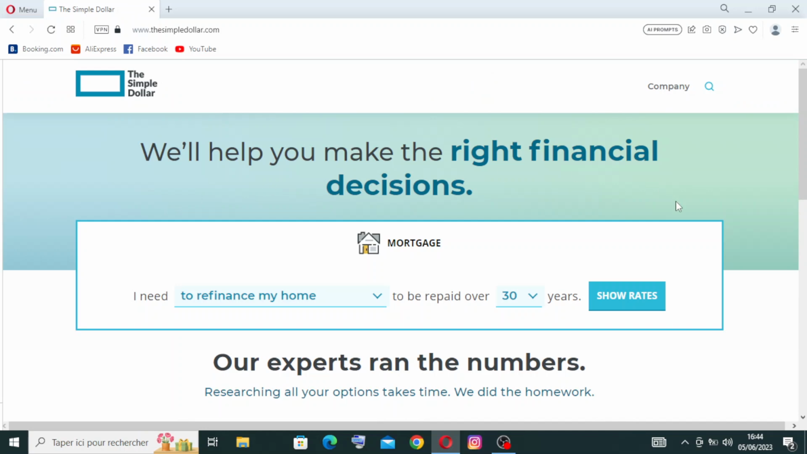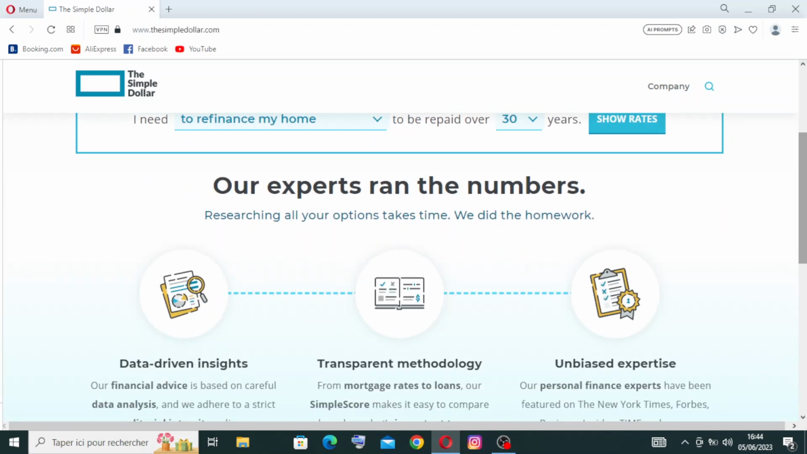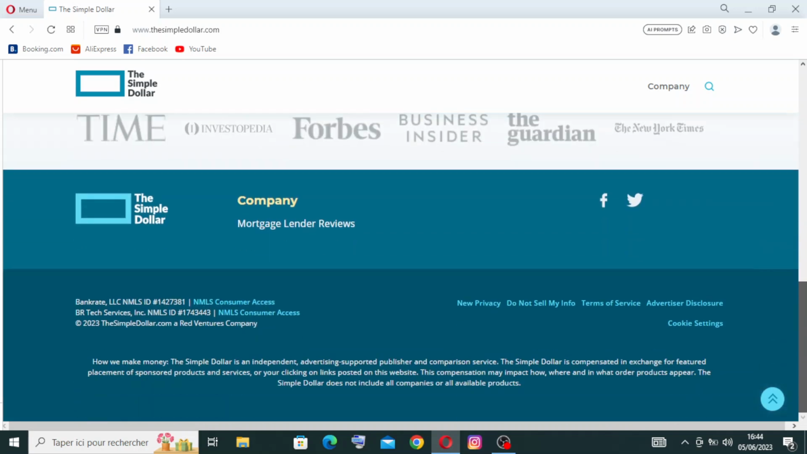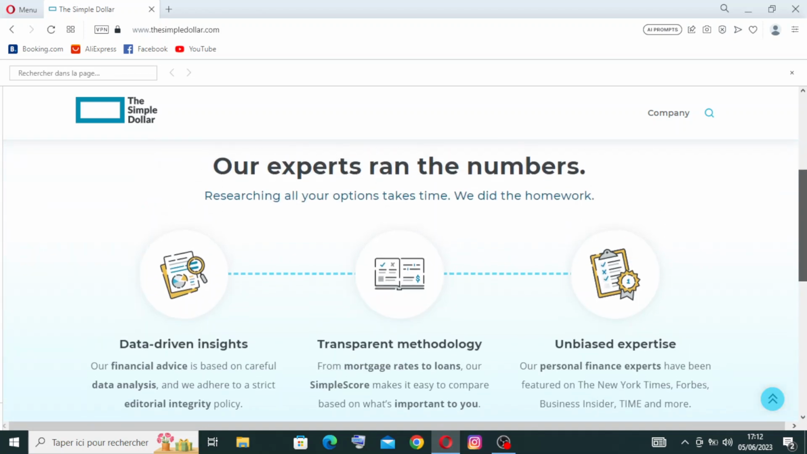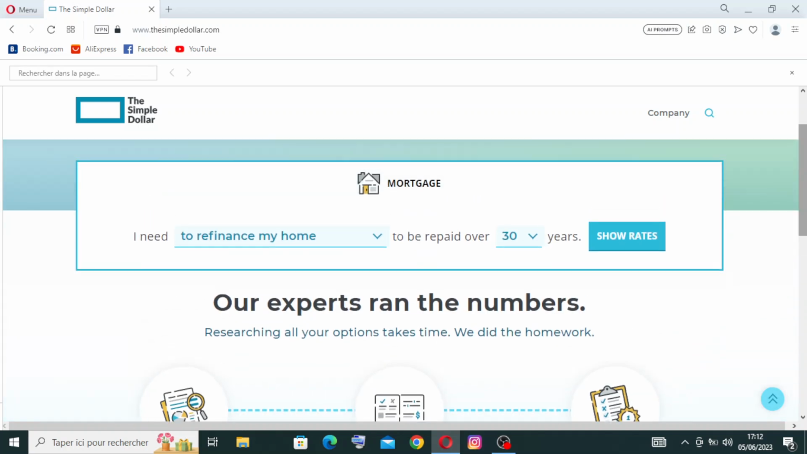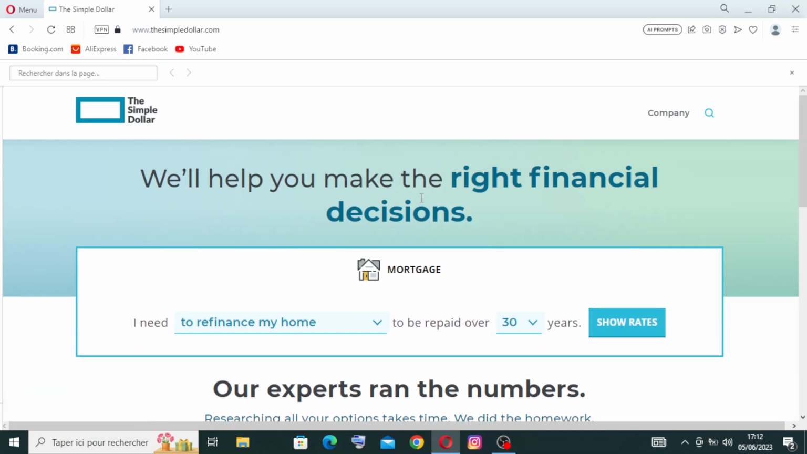So once you click on it, you go directly to the home page or the interface of the website, where you can find all the key features and other information that you need to know. This website has personal finance articles and guides. The Simple Dollar offers a wide range of articles and guides on various personal finance topics. It covers areas such as budgeting, saving money, investing, insurance, retirement planning, and debt management. The content is written in a clear and accessible manner to help readers understand and apply the information.